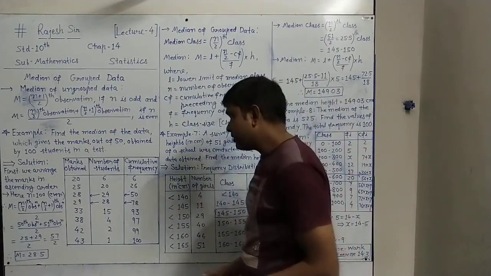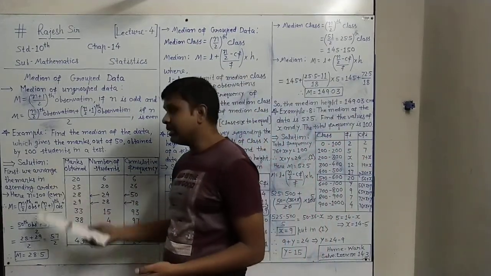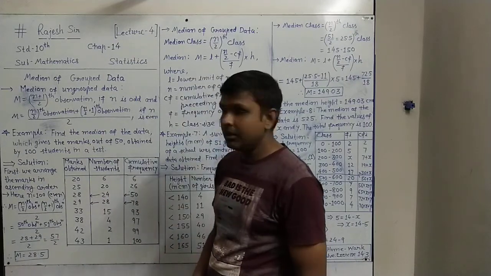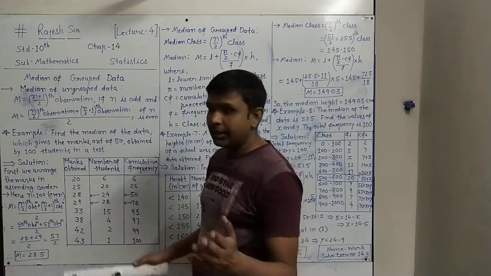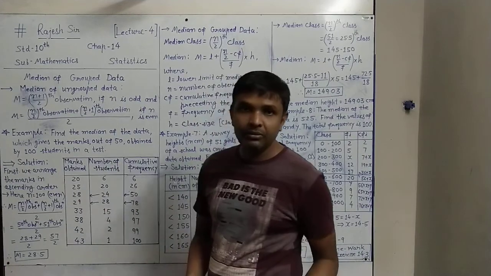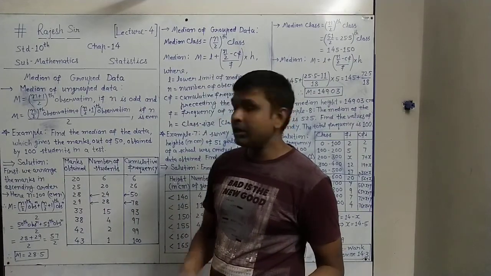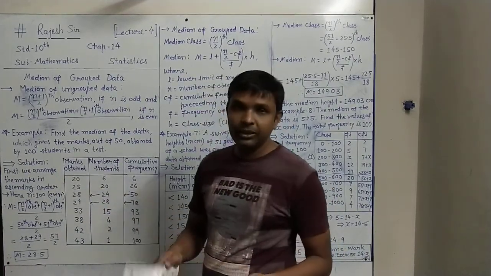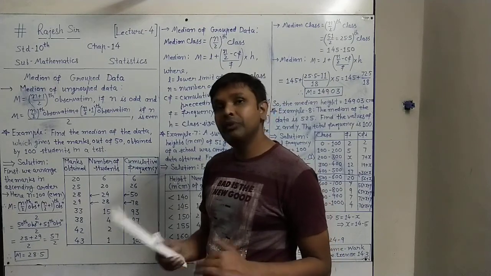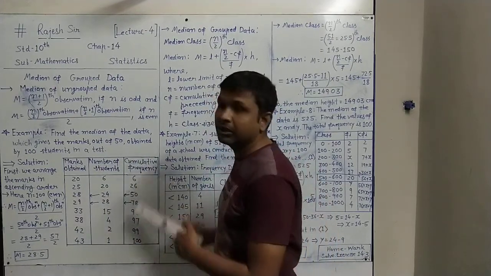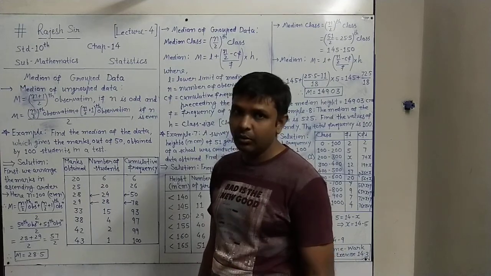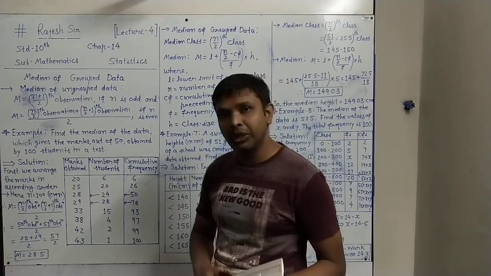Now what is next? This is the table we have formed. First of all we arranged the data in ascending order and formed the table. In that, two things will always be given to you: either the observation and frequency, or the class and frequency. From the frequency we have to make the cumulative frequency. This is our extra work, the third column of cumulative frequency.